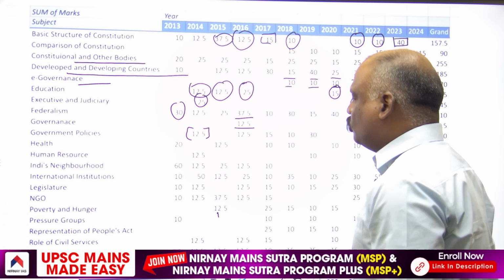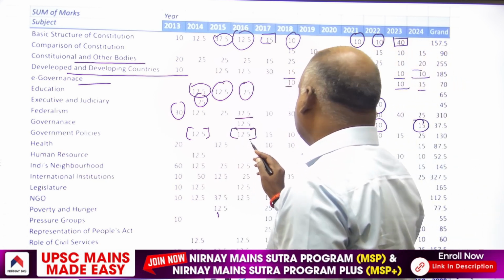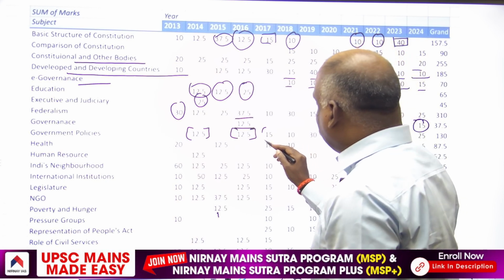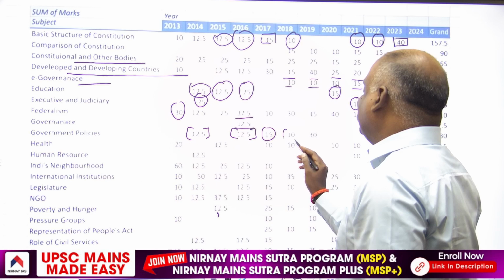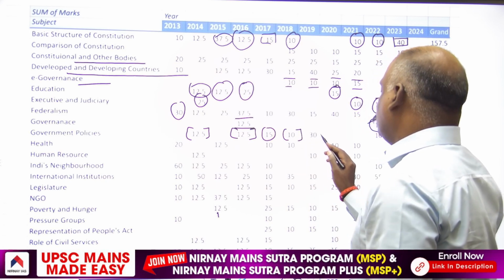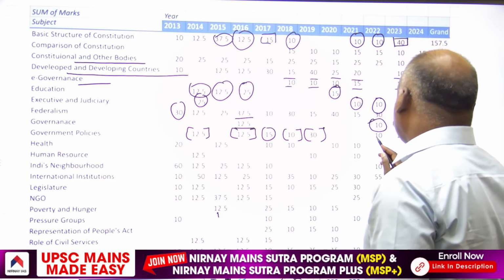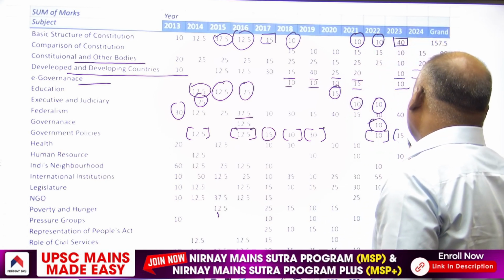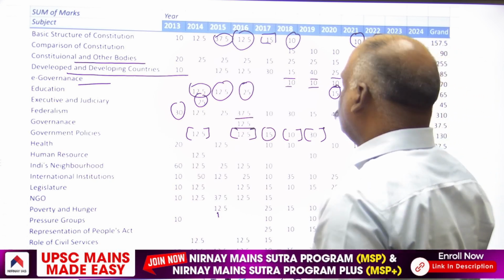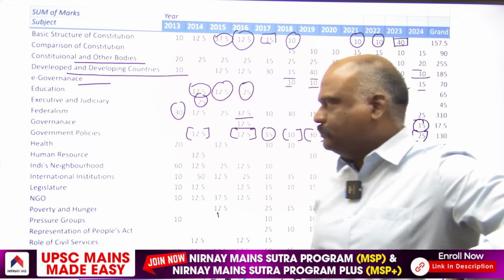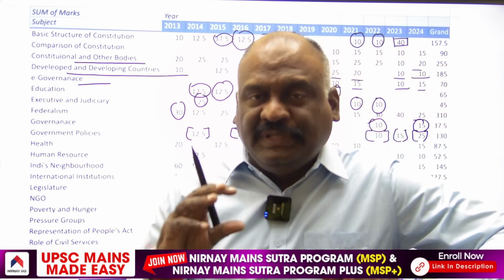Government policies. In 2014, 12.5 marker. In 2016, 12.5 marker. In 2017, 15 marks. In 2018, 10 marker. 2019, 10 marker, 3. In 2022, again 10 marker. 2023, 15 marks. In 2024, 25 marks from government policies. Always remember, my dear aspirants, with regard to government